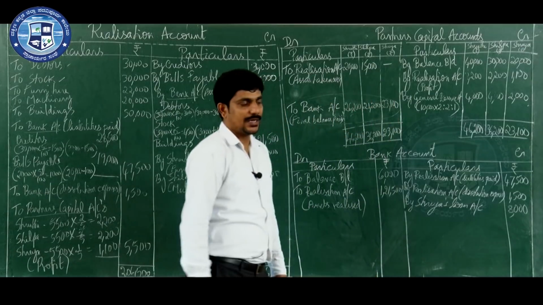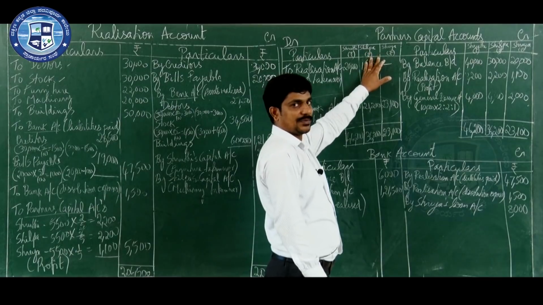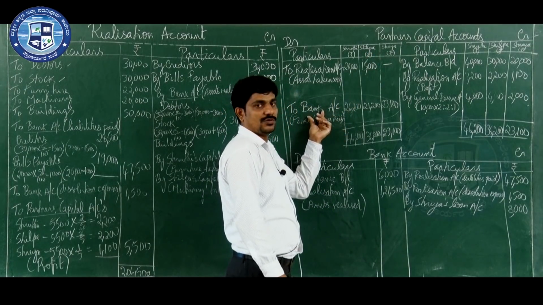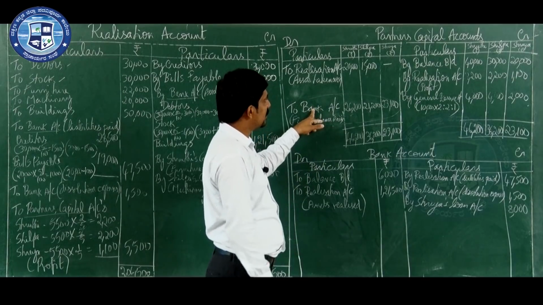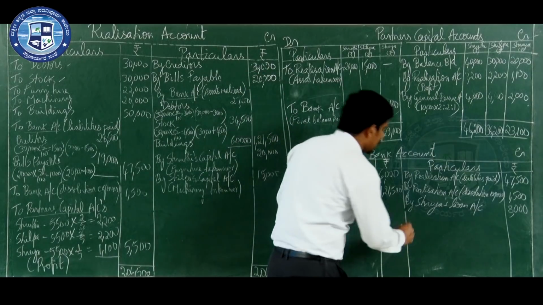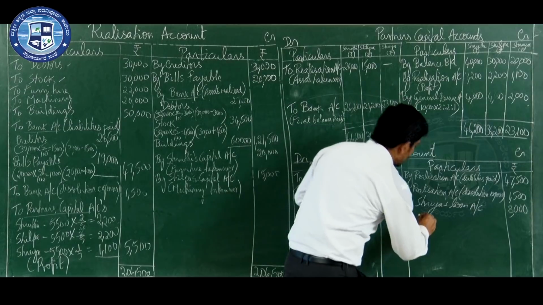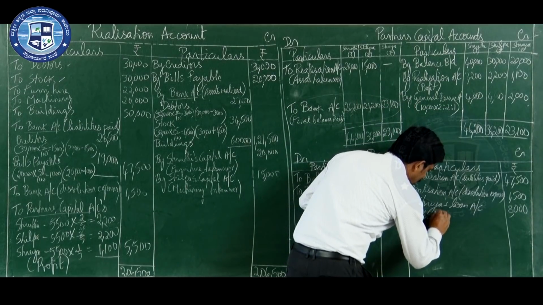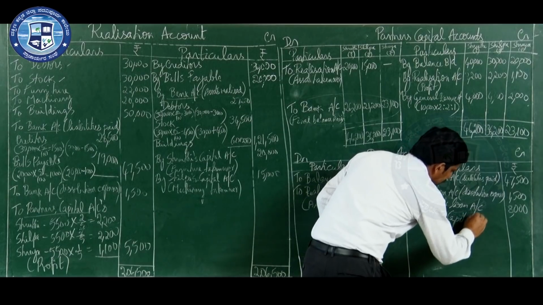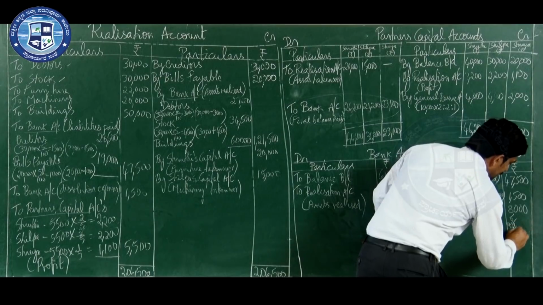Now go to the partners capital account and record their final balance, whatever you have transferred to the bank account. Which side is it written in the partners capital account? Bank, debit side. When transferring to bank, which side will it go? Credit side. Write each partner's name. By Shruti's capital account, how much is to be paid to Shruti? 26,200.